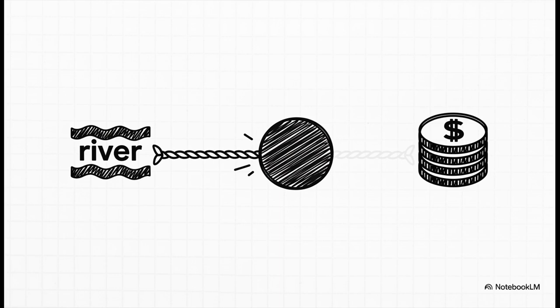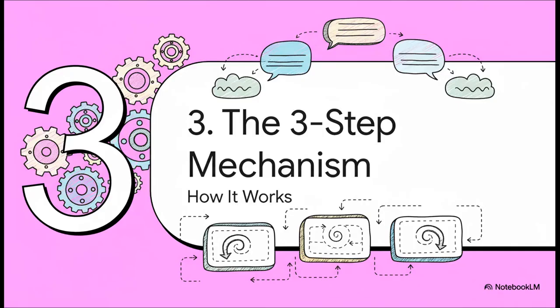And that sets up our main goal. Our mission is to create a process that can dynamically tug or pull the vector for bank so that, in this specific sentence, it moves closer to the meaning of river and way further from the meaning of money. That's the core idea we're chasing here. And believe it or not, this is done with a surprisingly elegant three-step mechanism. Let's break down exactly how it works.